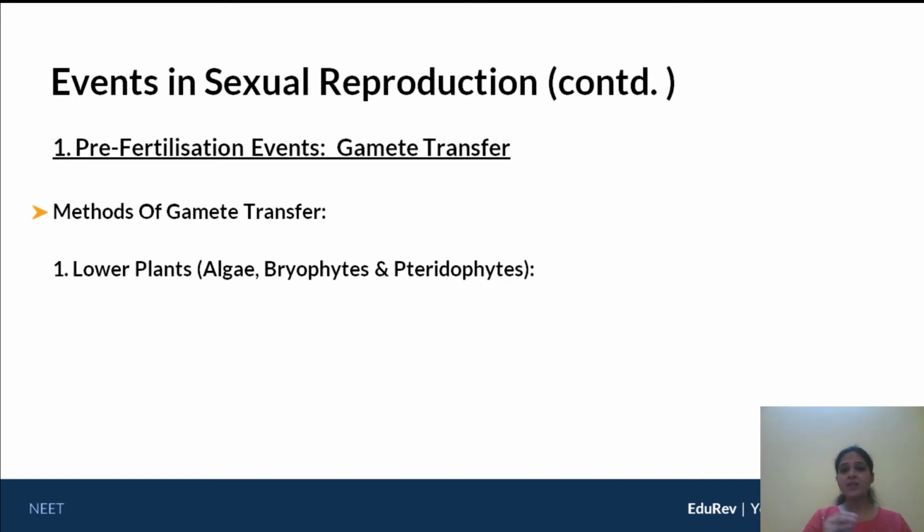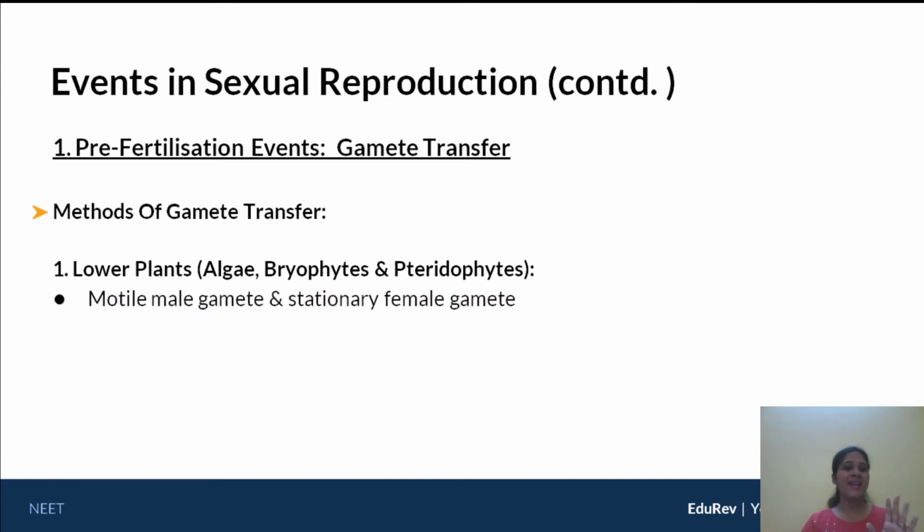Now, in these three types of plants, lower plants specifically, you will find that their male gametes are motile, but their female gametes are normally stationary. Okay. Now, if a male gamete is motile, or at least one of the two gametes is motile, most likely you will require some sort of watery medium. Okay. So the gametes are transferred from one side to the other, from one parent to the other, with the help of water as a medium.